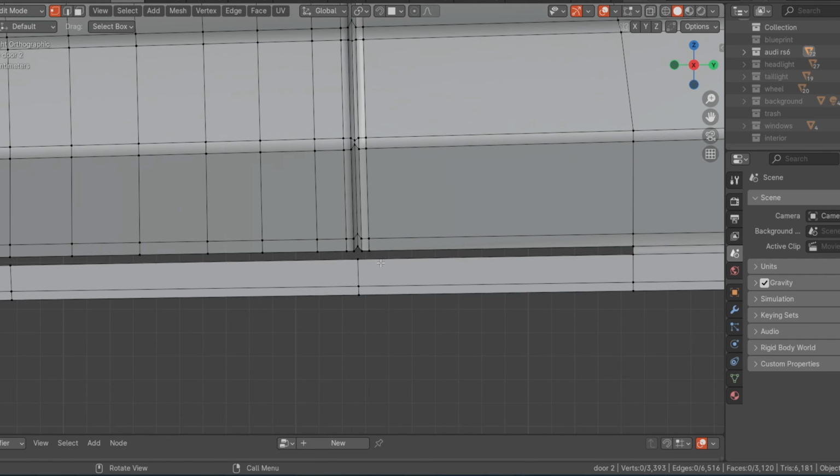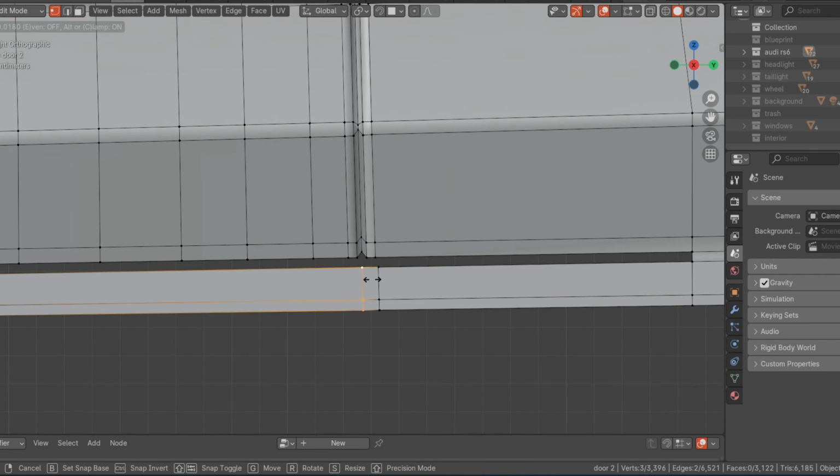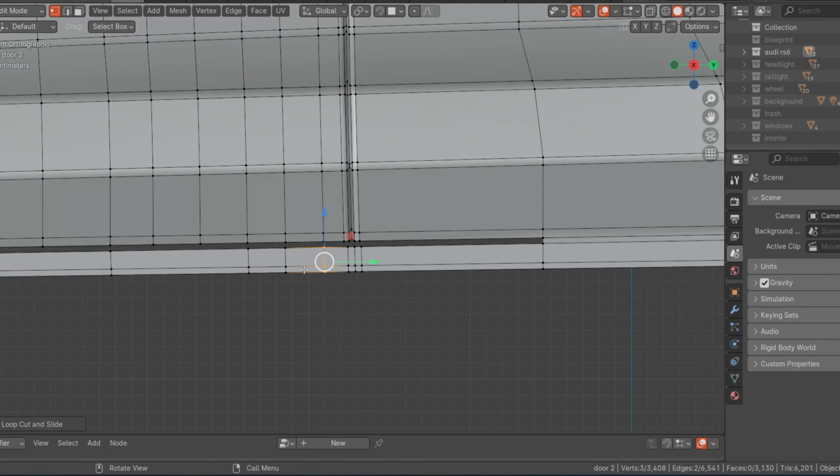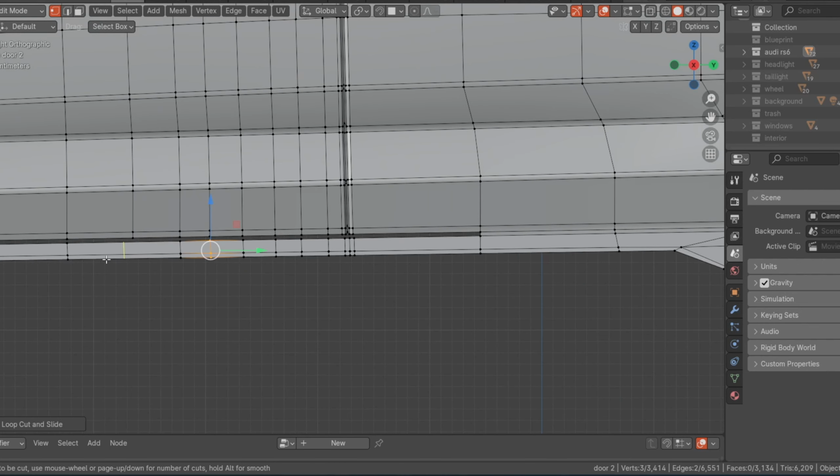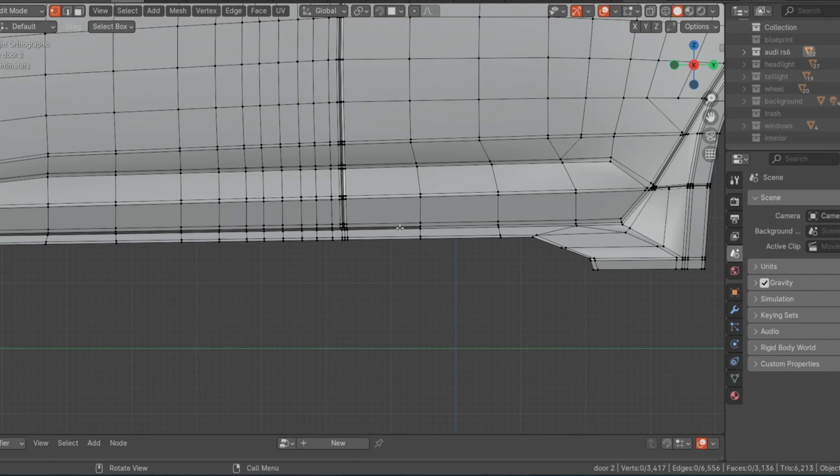And this part, I think we have to add an extra loop. Add an extra loop right here. Move this one. Add another loop right here. Add one right here. Add one right here. Add another right here. Another right here. Add another right here.